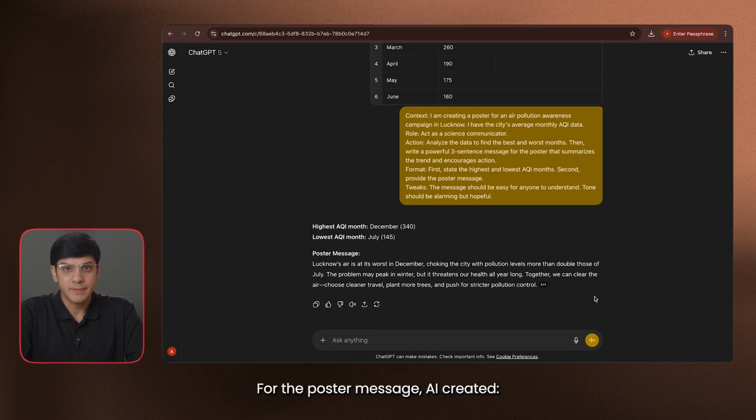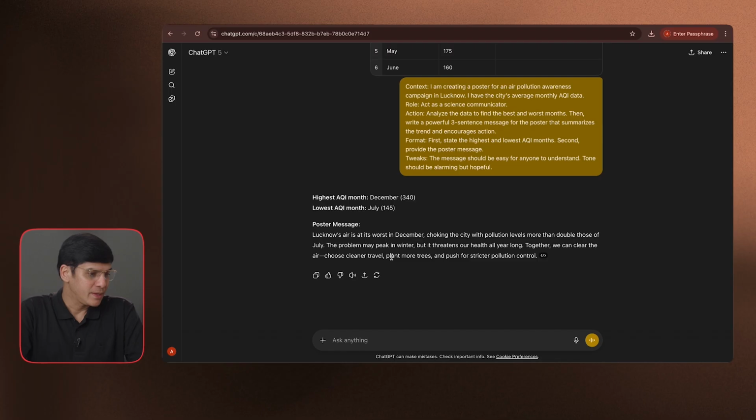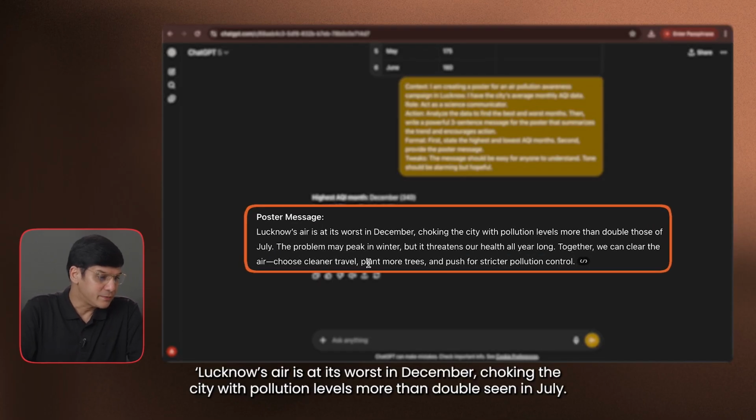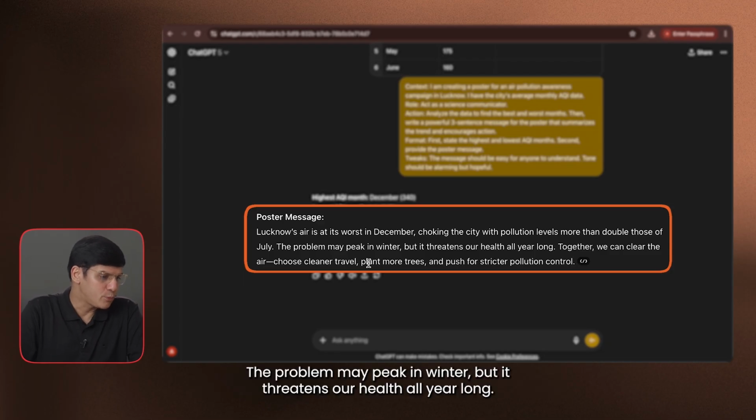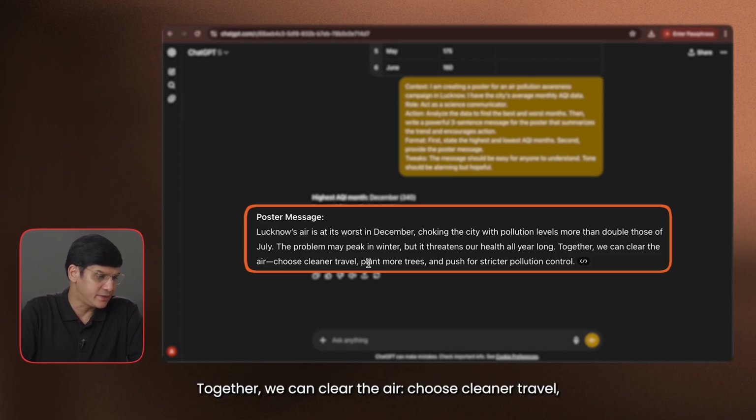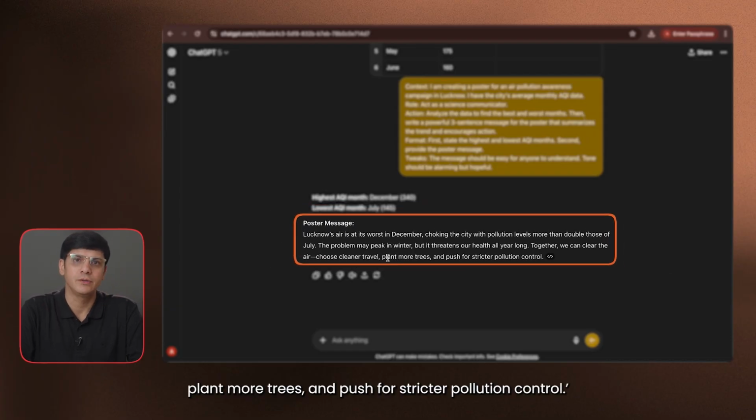And for the poster message, AI created: Lucknow's air is at its worst in December, choking the city with pollution levels more than double those of July. The problem may peak in winter, but it threatens our health all year long. Together we can clear the air, choose cleaner travel, plant more trees, and push for stricter pollution control.